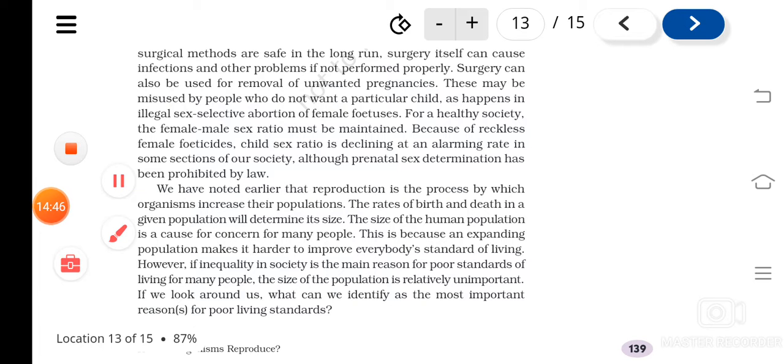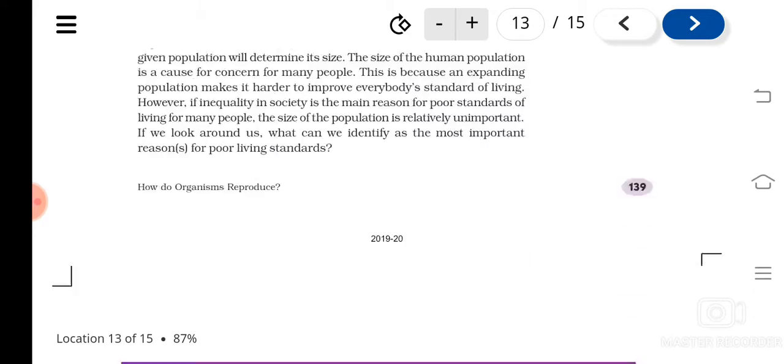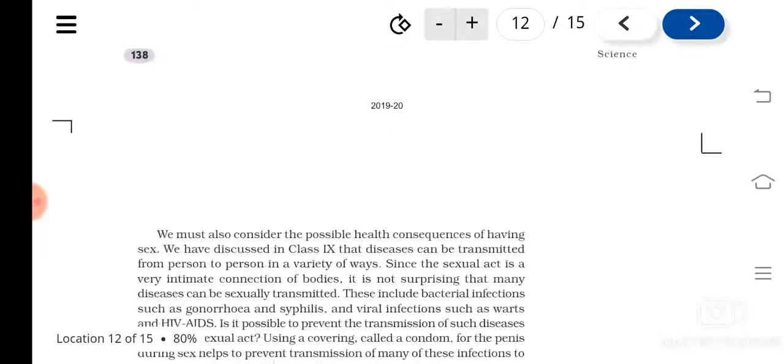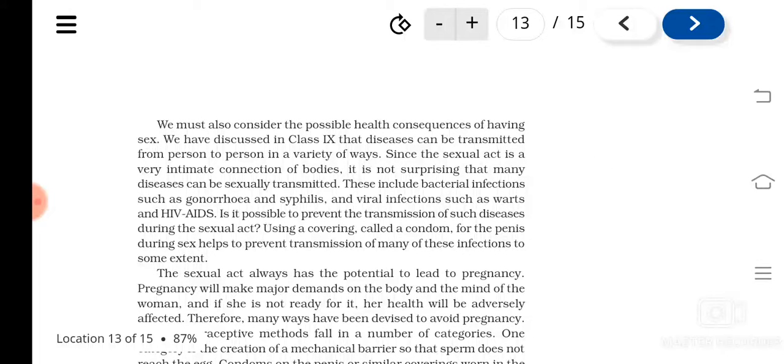The contraceptive methods are very useful in controlling the population, as the size of the human population is a concern for many countries, isn't it? Expanding population makes it harder to improve everyone's standard of living. So the various contraceptive methods are used for controlling the population. I have explained about various STDs, the methods to control STDs, and the various contraceptive methods.